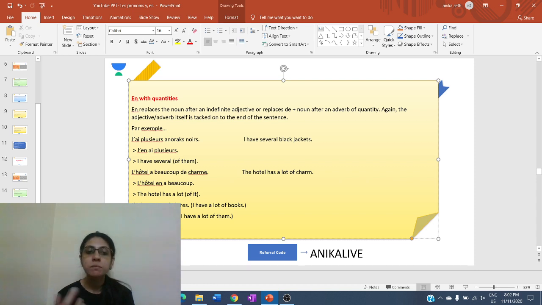I have them, but I have a lot of them. Because in the sentence itself, we are using the indicator of quantity that is beaucoup. So when we are replacing the noun with the pronoun, we are maintaining the quantity in the sentence. So plusieurs, beaucoup, all these will still come in the sentence even when the noun is replaced.